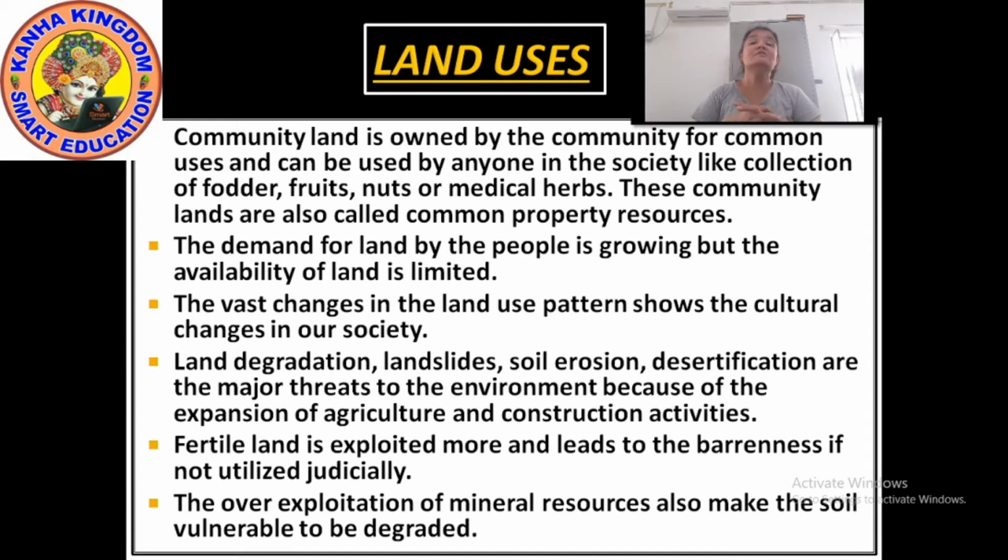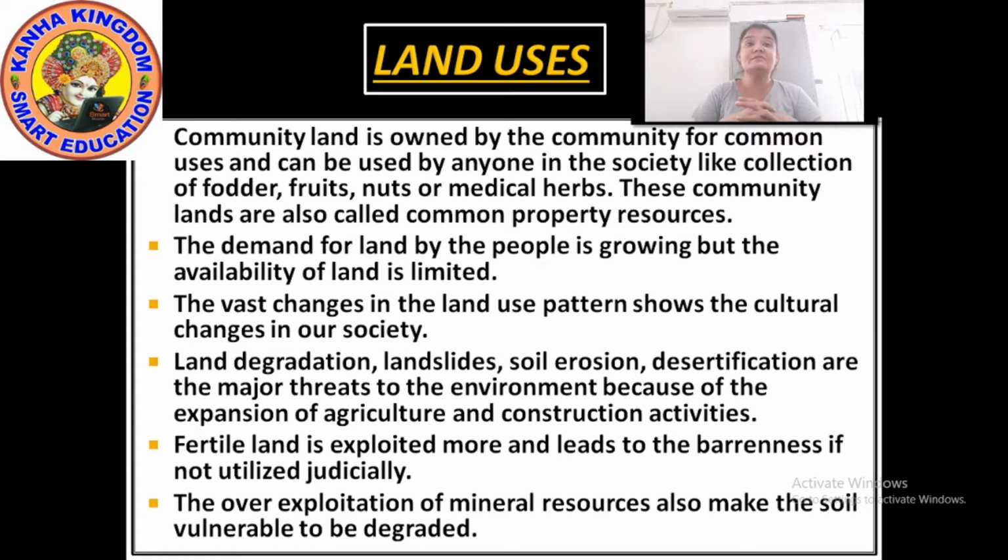And now because of this construction activities, or you can say expansion of agriculture, what kind of major threats have occurred? Land degradation, landslides, soil erosion, desertification. Means the changes that we are trying to bring in the land use pattern. Because of this, such kind of major threats to the environment have occurred.